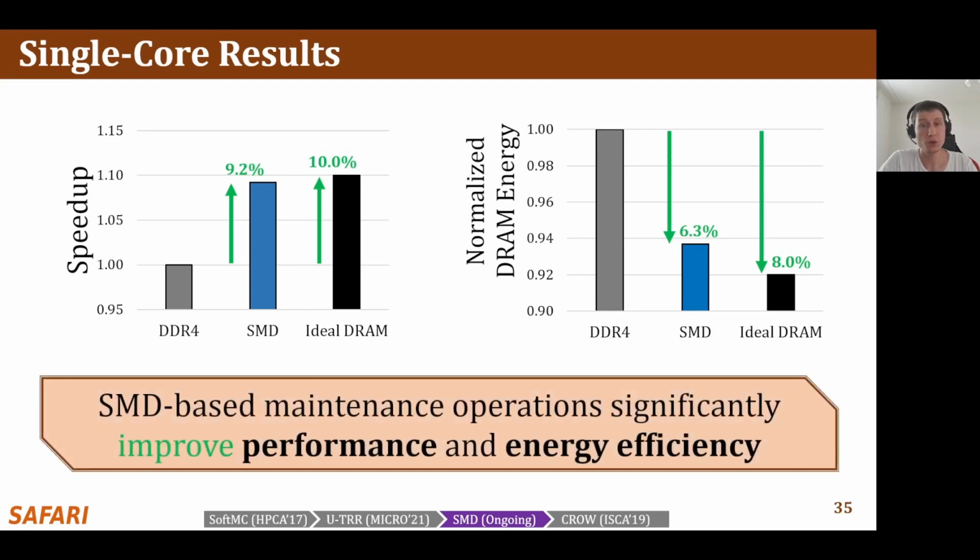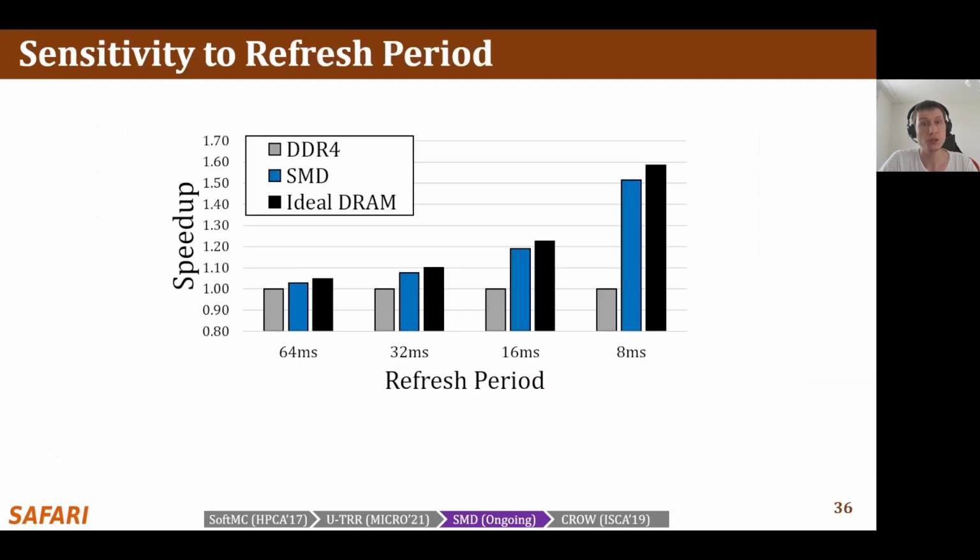So besides making new maintenance mechanisms easy to implement, SMD also improves system performance and energy efficiency. Let's quickly look at how SMD-based maintenance mechanisms perform for different refresh periods. This plot shows the speedup of SMD when using 64, 32, 16, and 8 millisecond refresh periods. The speedup is normalized to the performance of conventional DDR4 with the respective refresh period.